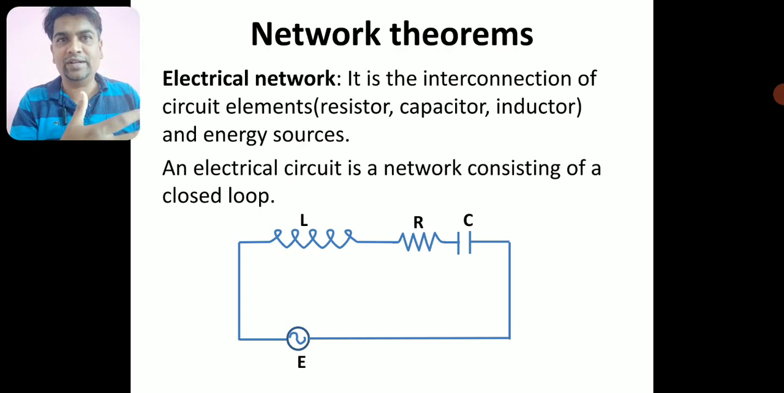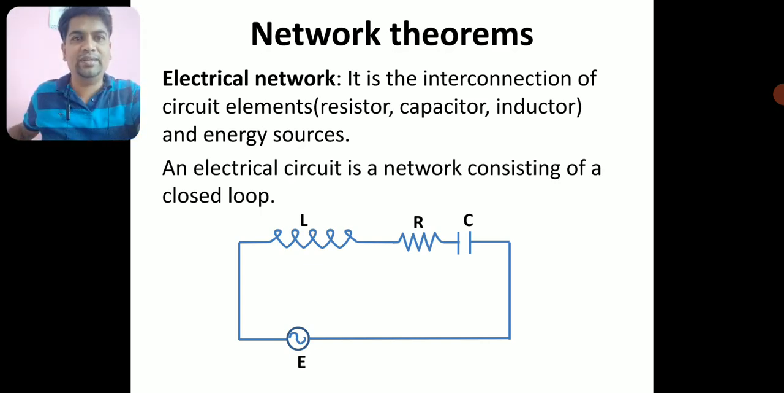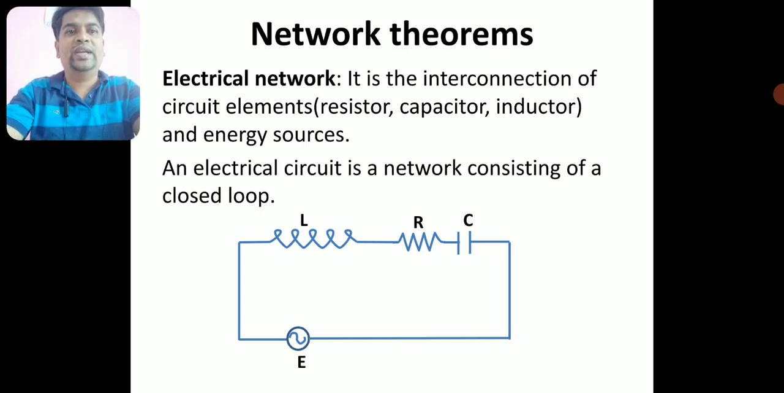You have to mention that it is an interconnection of circuit elements and the energy source which makes a closed loop. The closed loop is very important here. So an electrical circuit is a network consisting of a closed loop. As I told you, it has to be a closed loop.